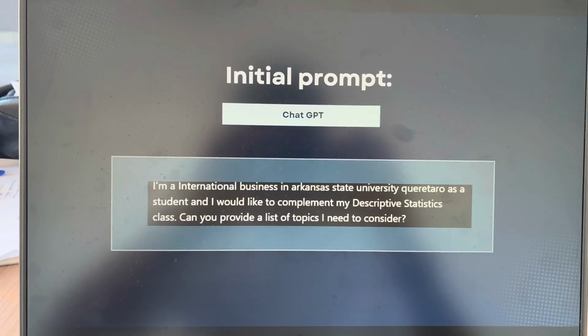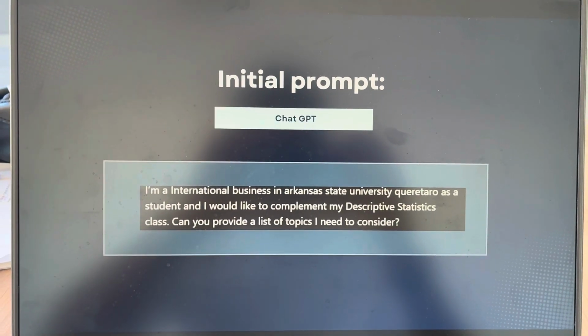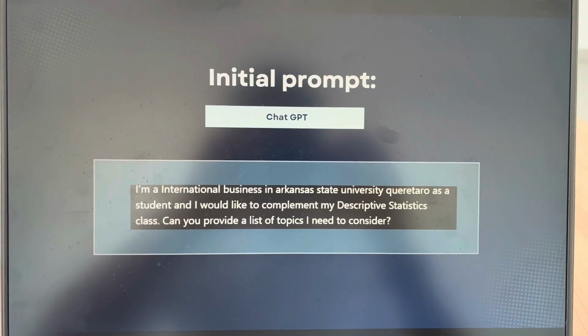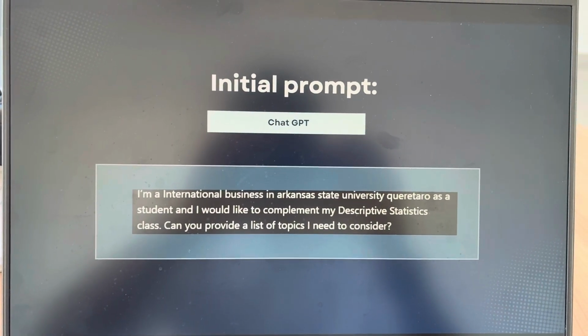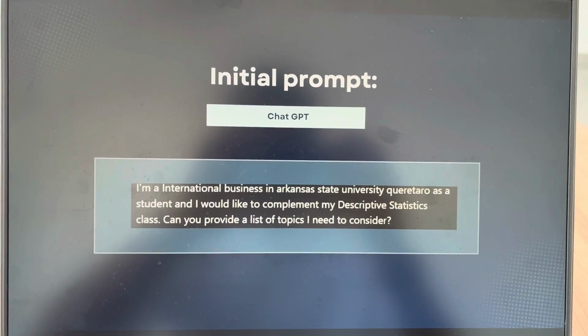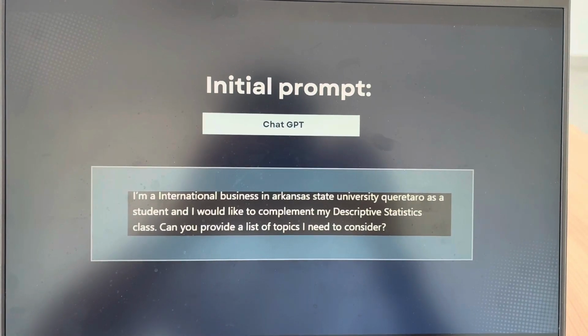So, for this assignment, we have to put an initial prompt. The initial prompt was this one: I'm in international business at Arkansas State University, Querétaro, as a student, and I would like to complement my descriptive statistics class. Can you provide a list of topics I need to consider? This was the initial prompt that the professor gave us.